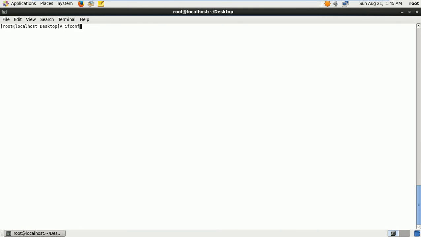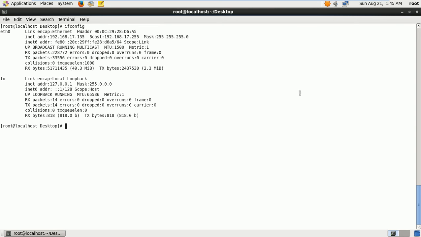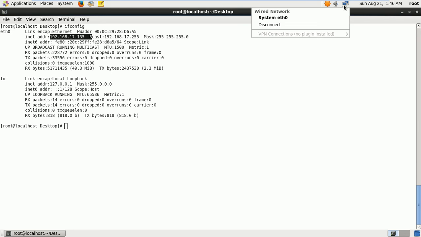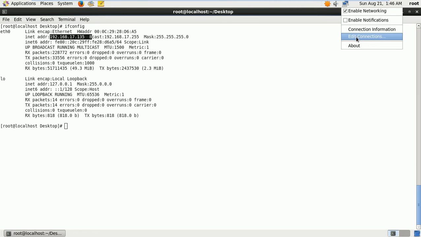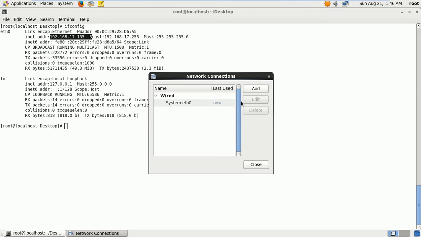Right now we can run ifconfig. We have a different IP address, 192.168.17.135, and this IP address is dynamic actually. If you want to configure a static IP address, we can find the network card. Right click on the network connections, go to edit connections, and System eth0 is there.